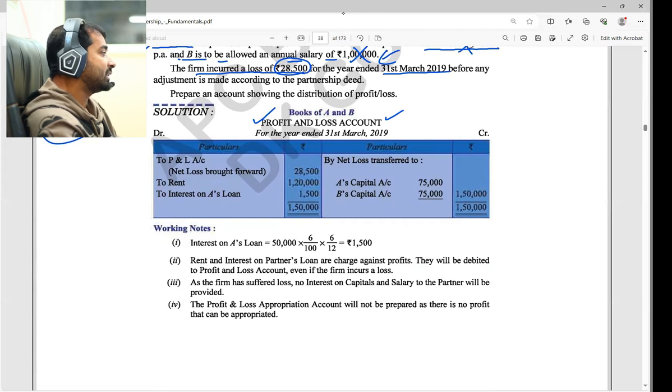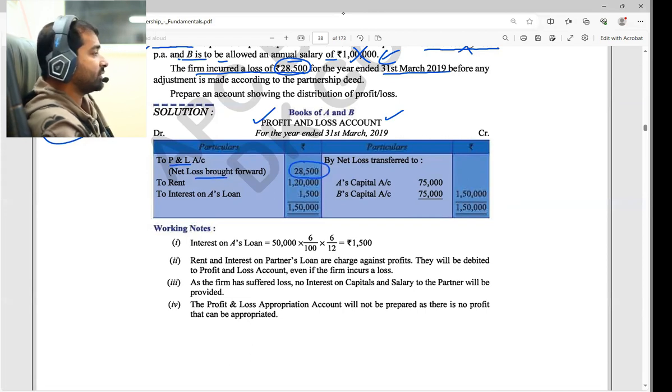Salary, bonus and interest on capital are not being given, so we make only the profit and loss account. The first item is P&L loss brought forward, 28,500, as per the question.